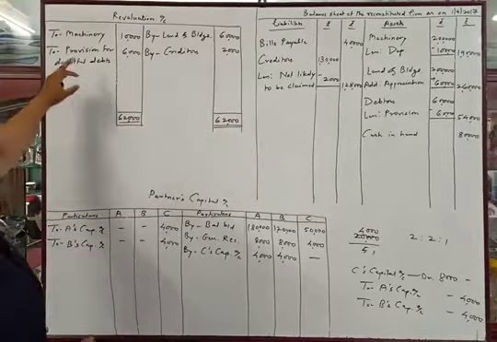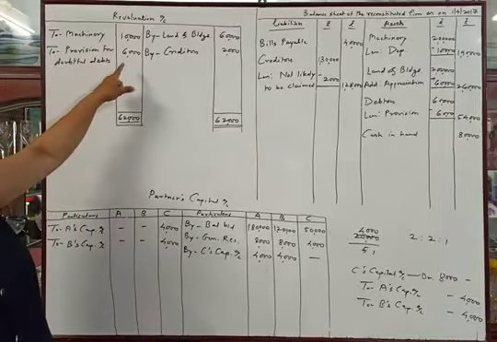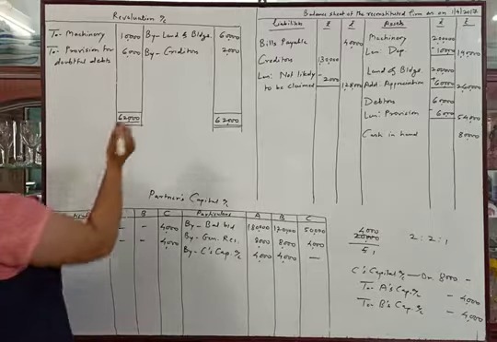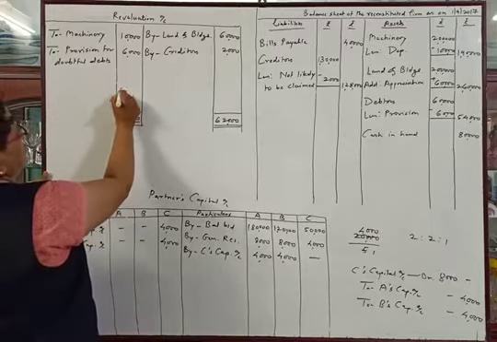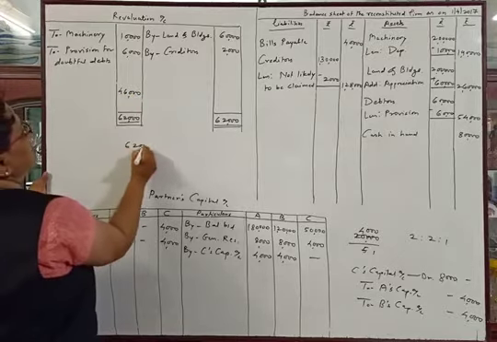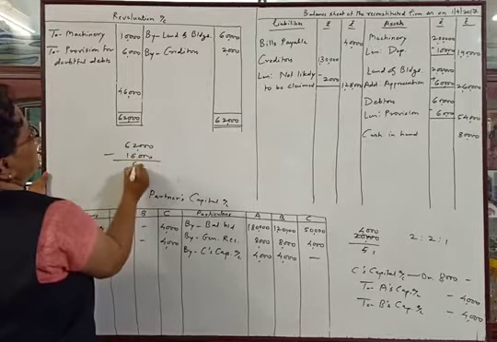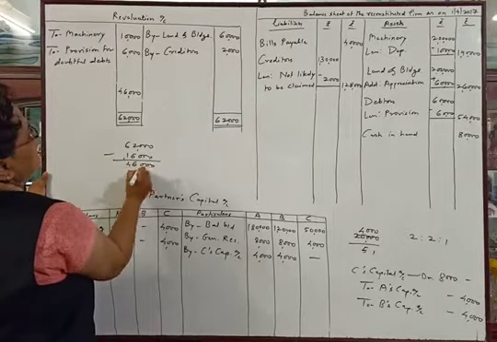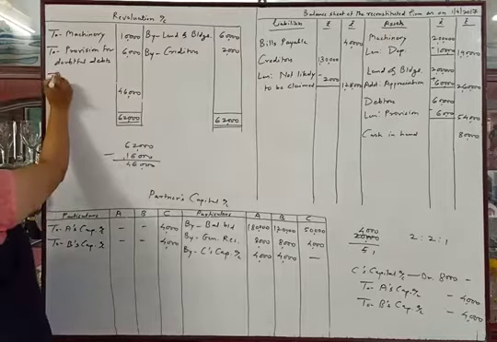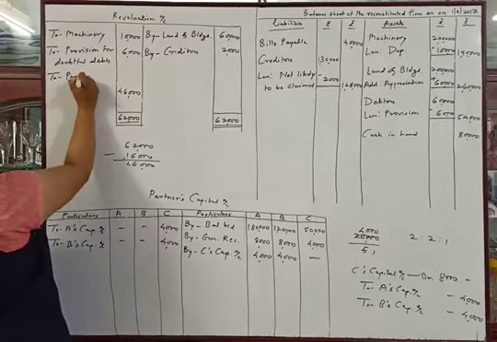From 62,000 we will deduct the lesser amount, that is 16,000. 10,000 plus 6,000, 16,000 we will deduct from 62,000. It will be 46,000. 62,000 minus 16,000, it will be 46,000. So the difference will be written here. It will be transferred to partners' capital account.